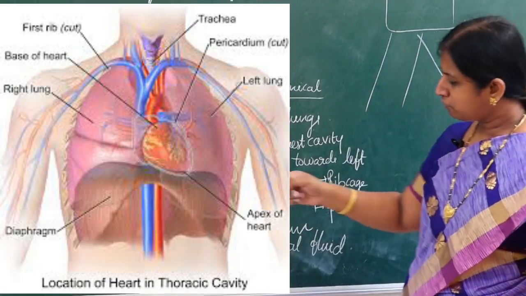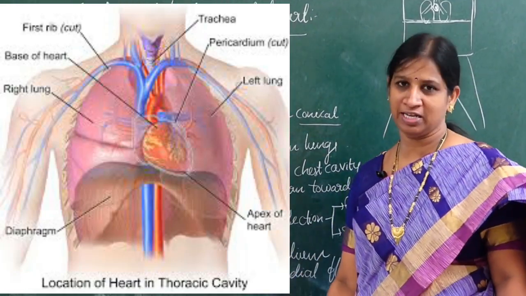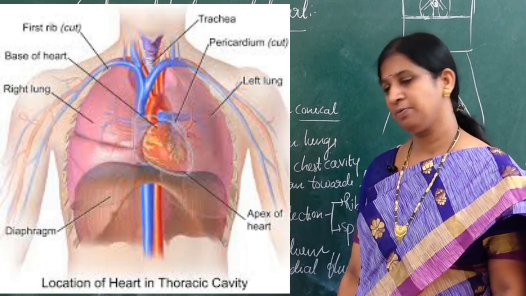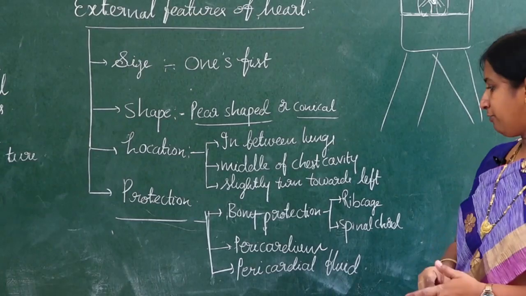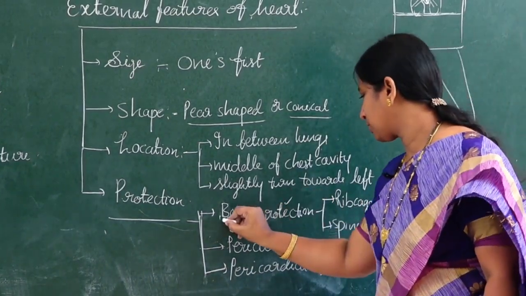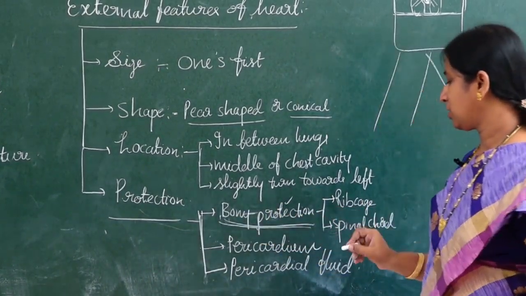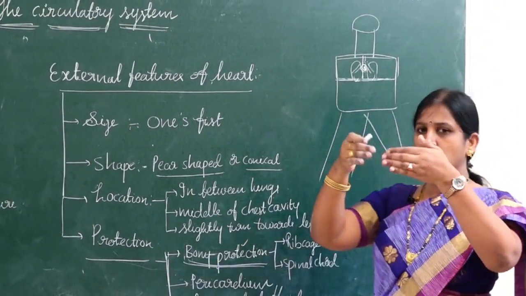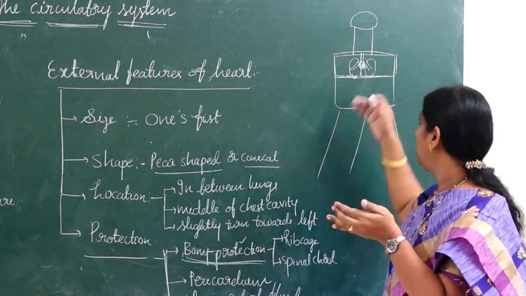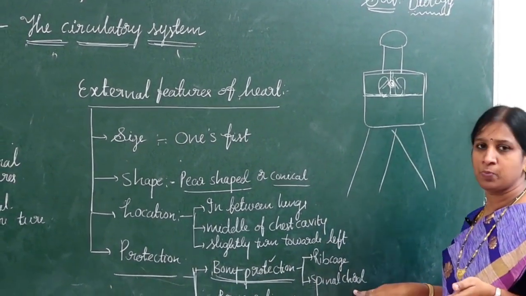Now we move on to the last part, protection. How is the heart protected? The heart is protected in three ways, children. The first one is bony protection. Bony protection means, on the top of the heart we have the rib cage, and on the back side of the heart we have the spinal cord.